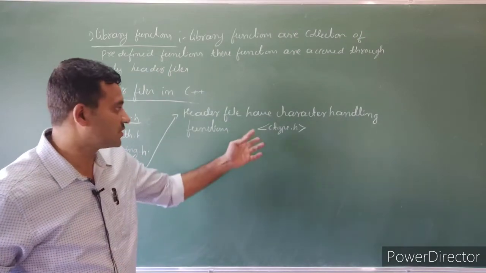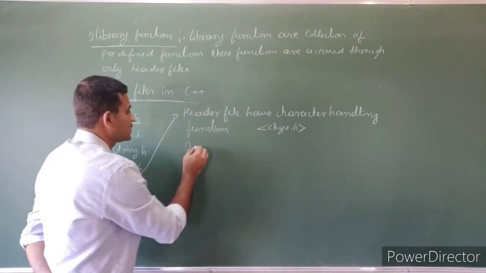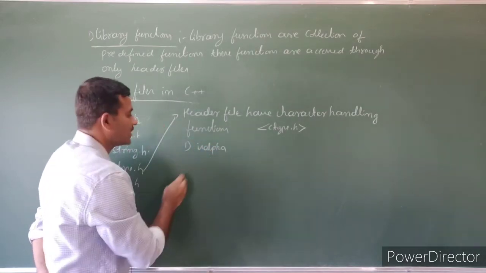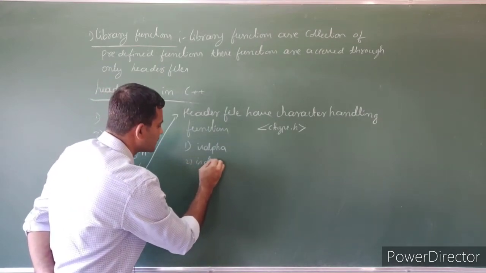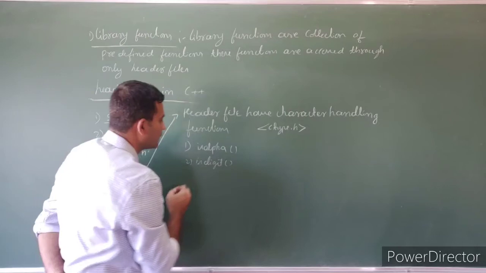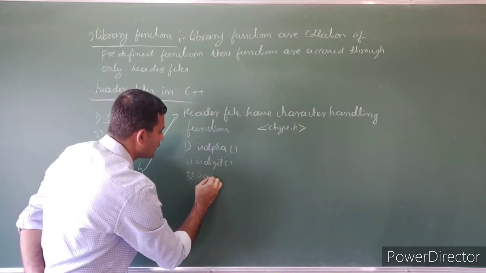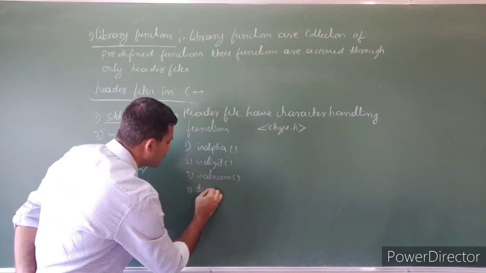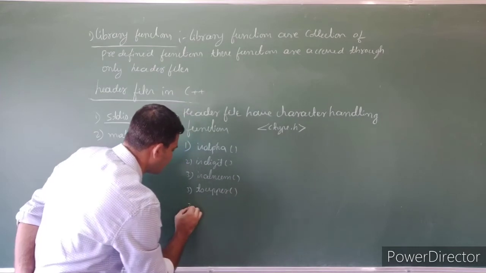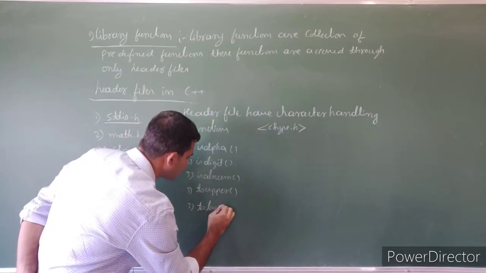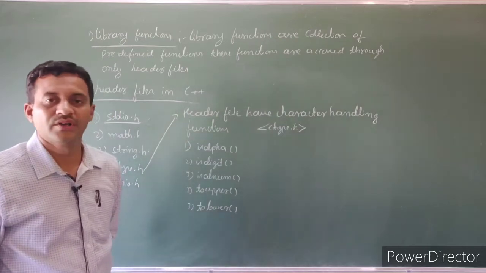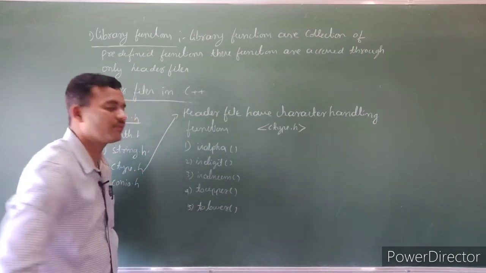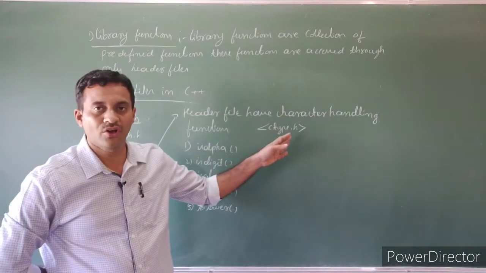The functions that belong to ctype.h are: isalpha, isdigit, isalnum, toupper, tolower. So these are some of the functions that belong to the header file ctype.h.